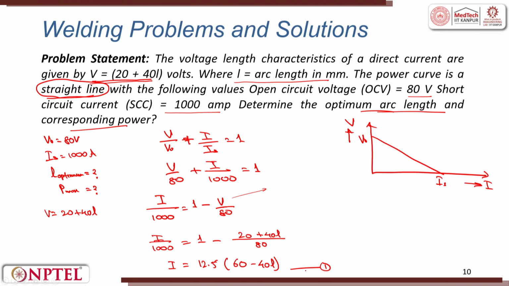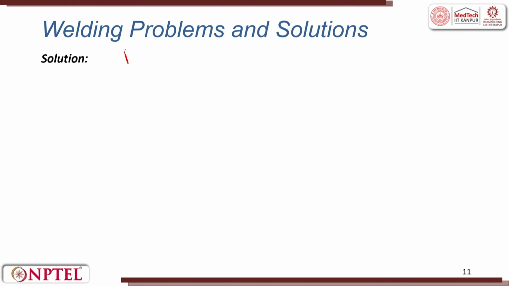Now, I know power is equal to voltage into current, very basic electrical engineering equation. So, let me put the values here. Power is equal to voltage into current.